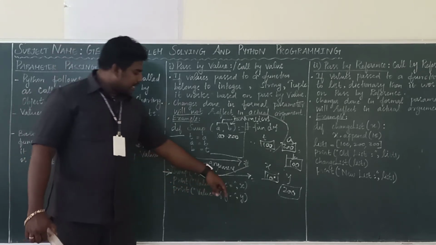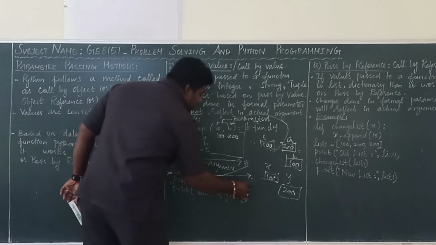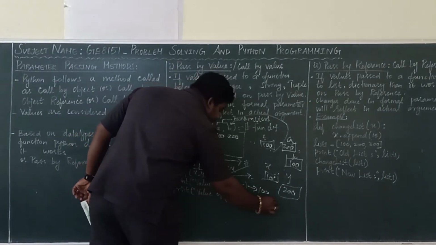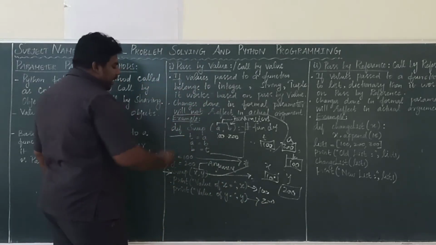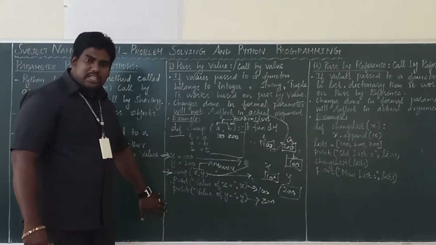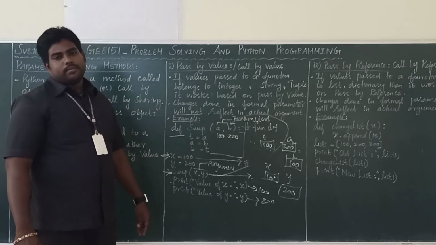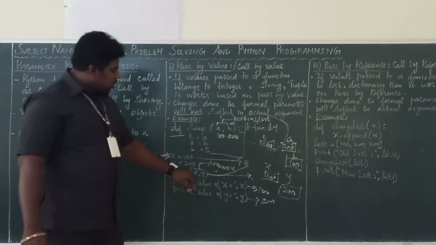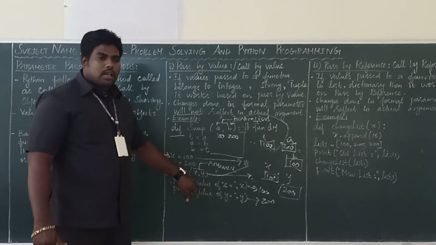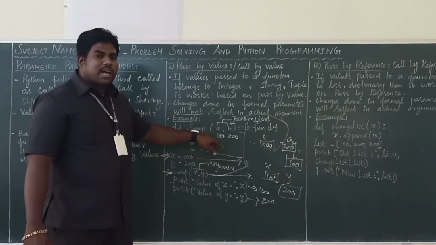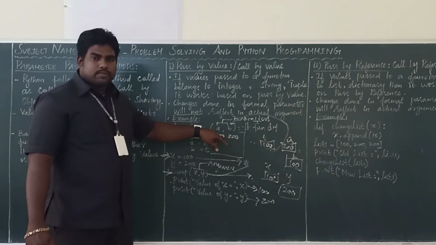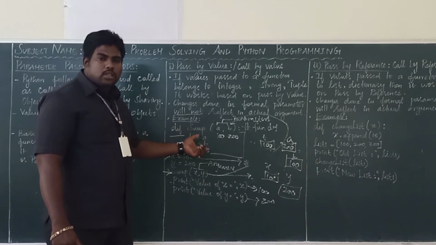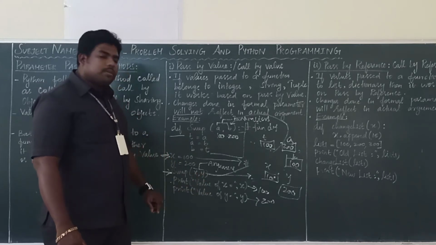See here, now what's the x value? Your x value is 100, so here the output is 100. What's the y value? It is 200. Whether this modification is affected here? No. That is call by value. Call by value means values of x and y, the arguments, are always copied to the values of the parameters. Any modification done in the function definition should not reflect back to the main program.